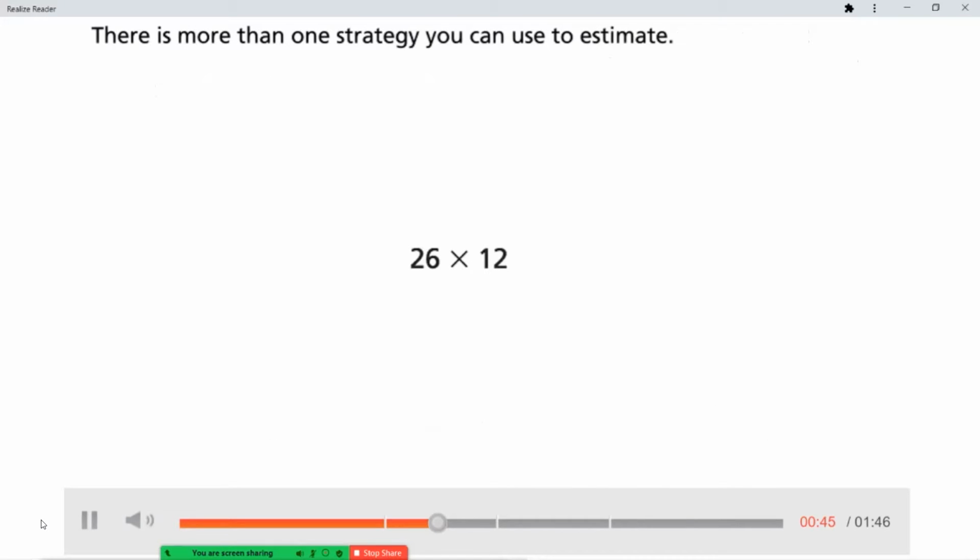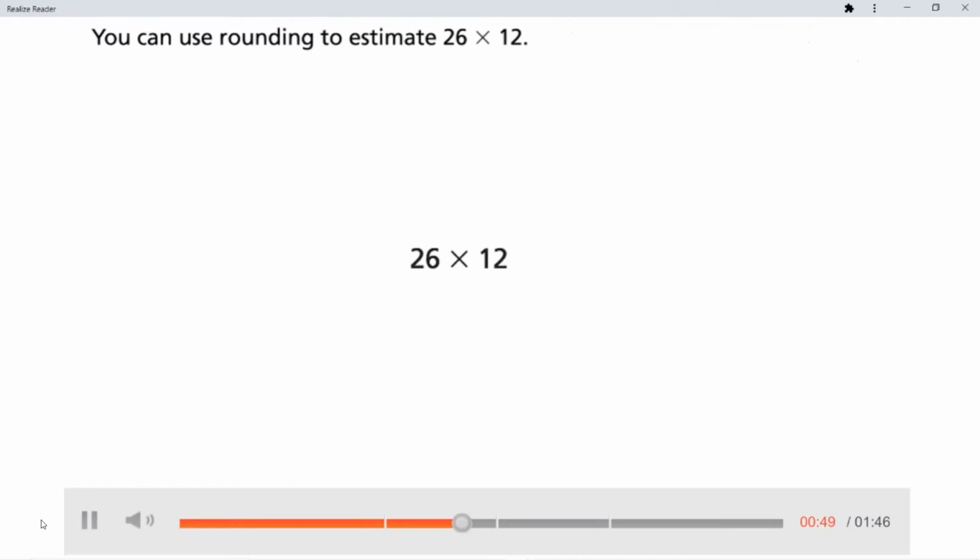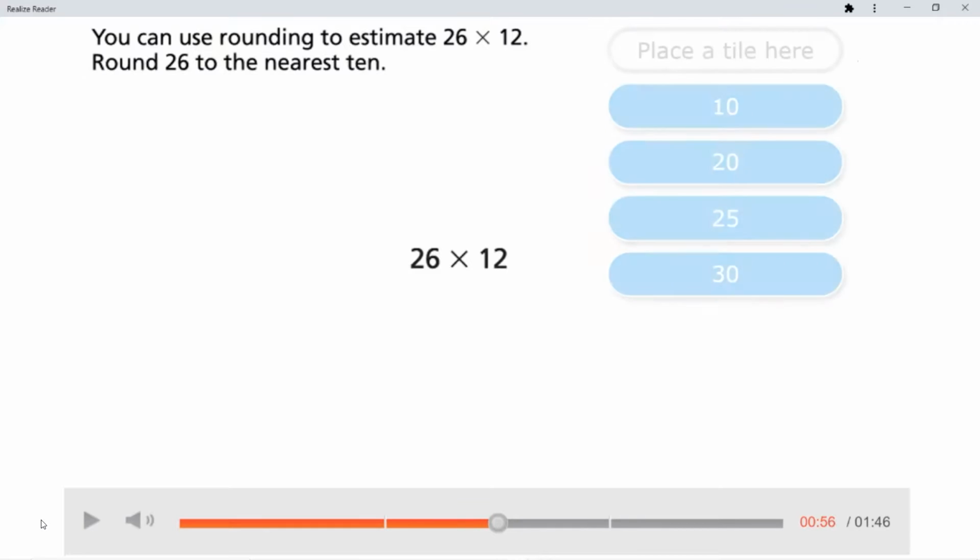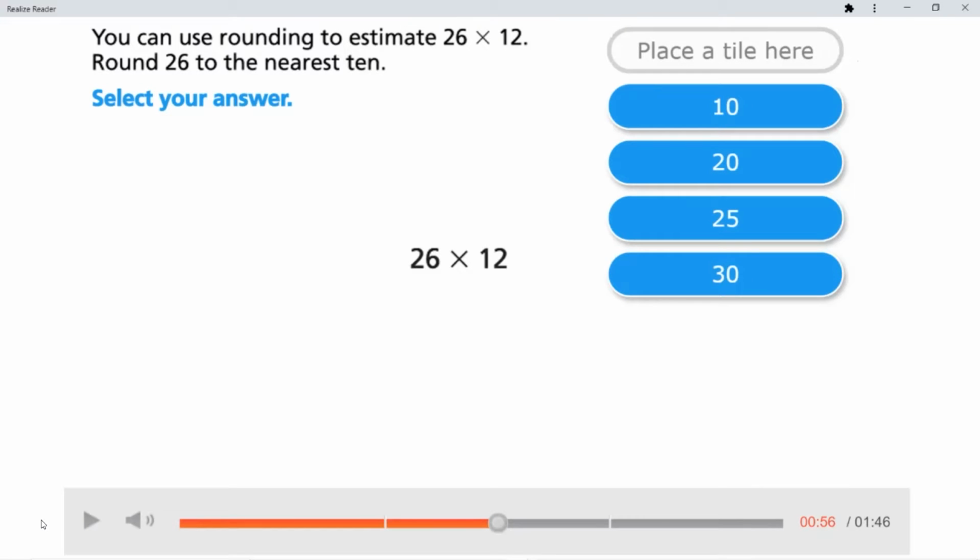There is more than one strategy you can use to estimate. You can use rounding to estimate 26 times 12. Round 26 to the nearest 10. Select your answer.